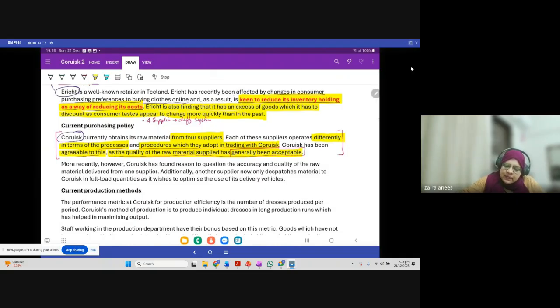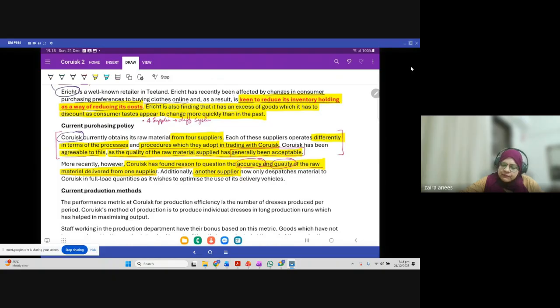More recently, however, the Corsic has found reasons to question the accuracy and the quality of raw material delivered from one supplier. Corsic has found some evidence to question the accuracy and the quality of raw material delivered from one supplier. Accuracy is in terms of quantity, and quality is, of course, quality. So they believe there is some problem with one supplier regarding both quality and quantity.